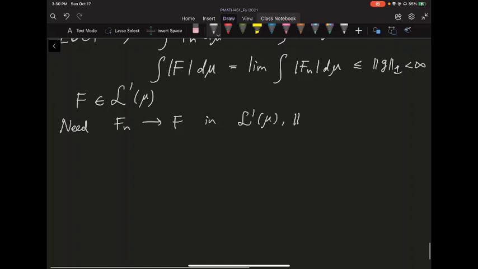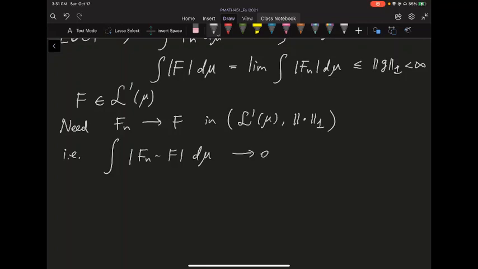Let me remind you, in the L1 space the distance is defined by its norm, the one norm. In other words, what I need to prove is that the integral of their difference, Fn minus F, is going to 0, or in other words, the one norm of the difference between Fn and F is going to 0.